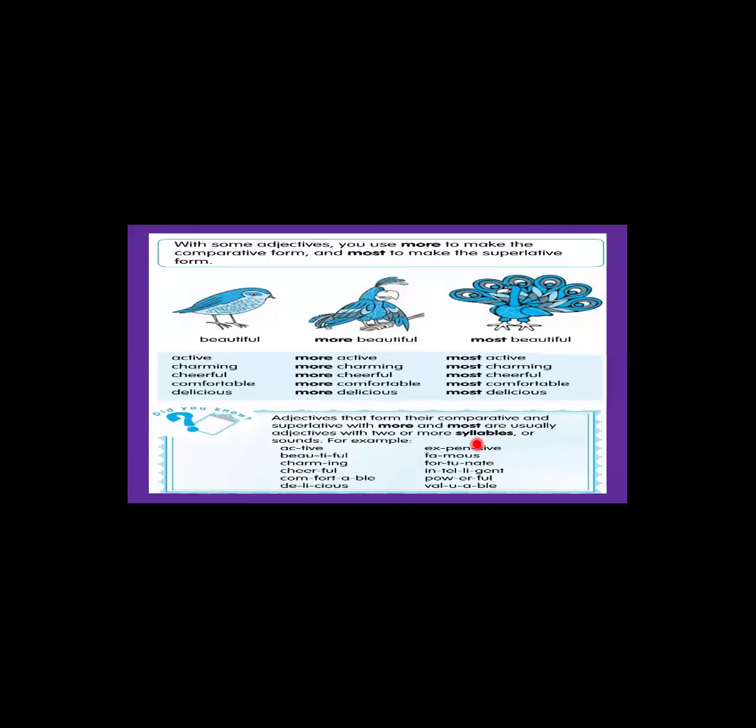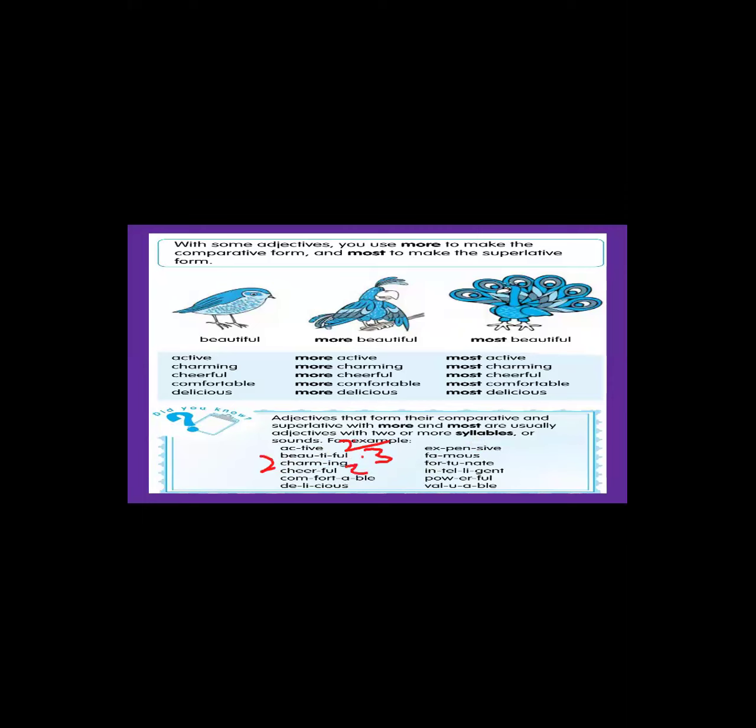For example, active has 2 syllables. Beautiful, 3 syllables. Charming, 2 syllables.